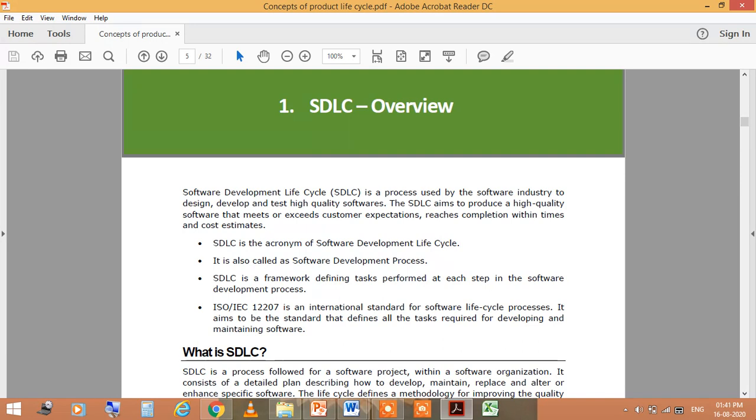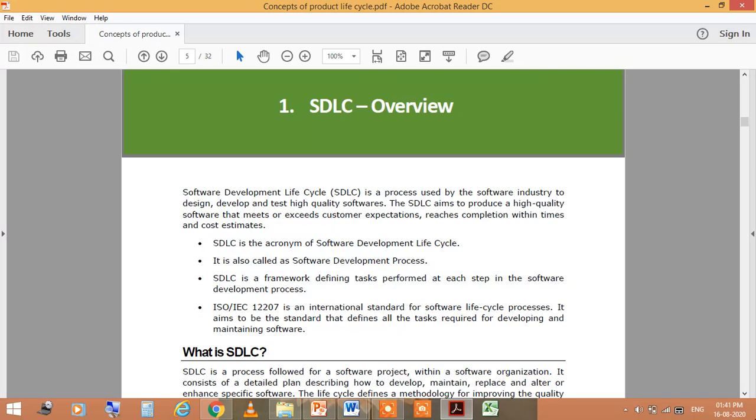So this SDLC, that is software development life cycle, is a process used by the software industry to design, develop and test high quality softwares. The SDLC aims to produce a high quality software that meets or exceeds customer expectations, reaches completion within time and cost estimates.